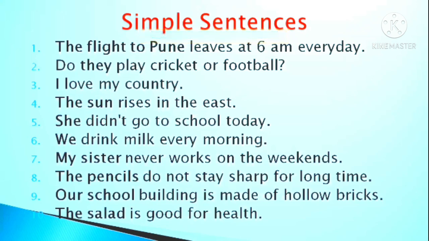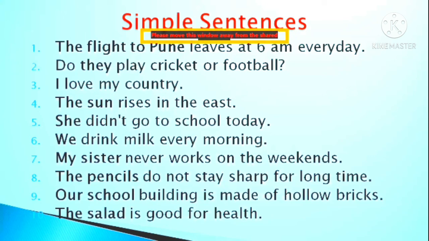Similarly, you see sentence number 9. Our school building is made up of hollow bricks. Our school building is the noun phrase functioning as subject of the sentence.